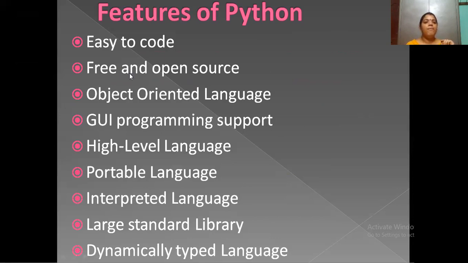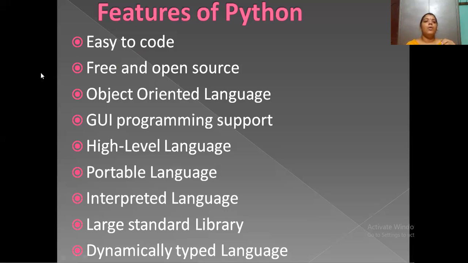Next, the second one is free and open source. Free and open source means the Python software is available on the official website www.python.org. Anyone can download this Python software and work.